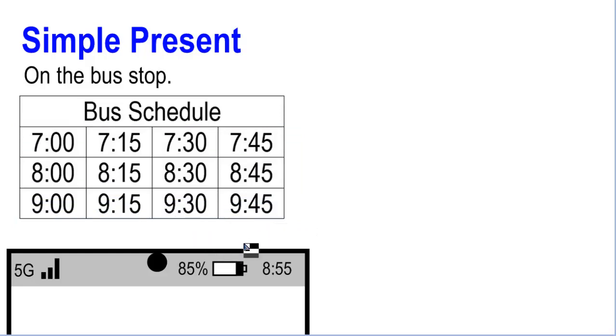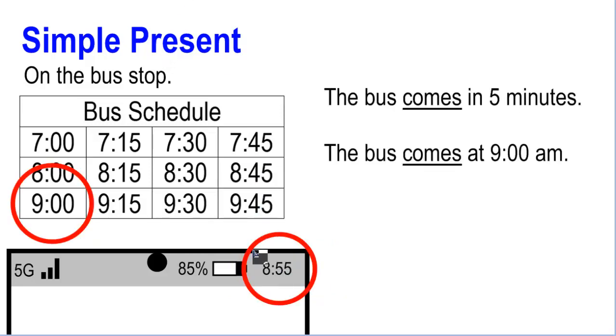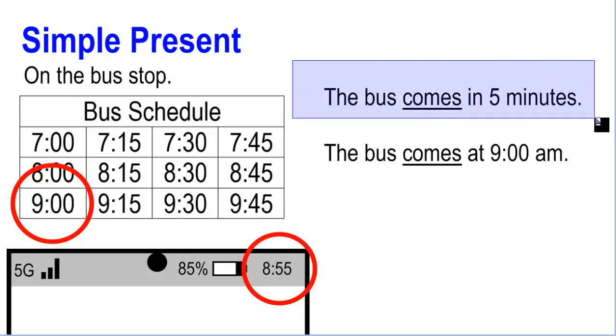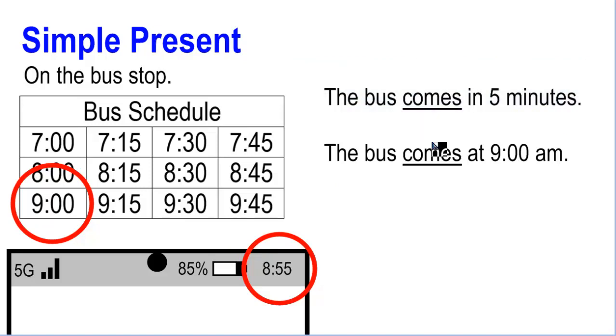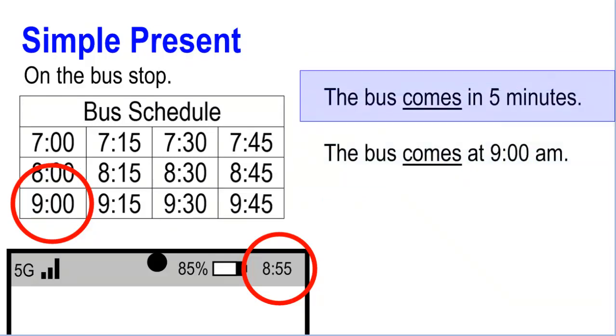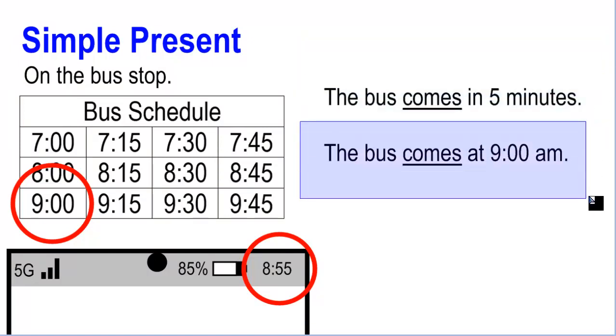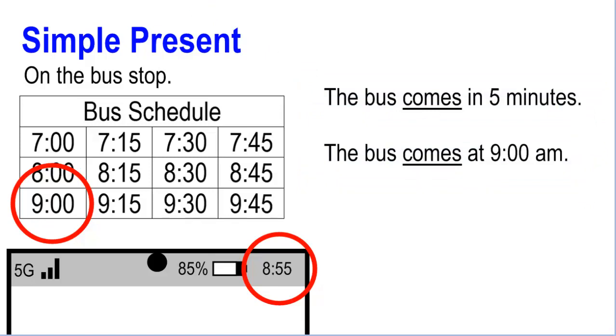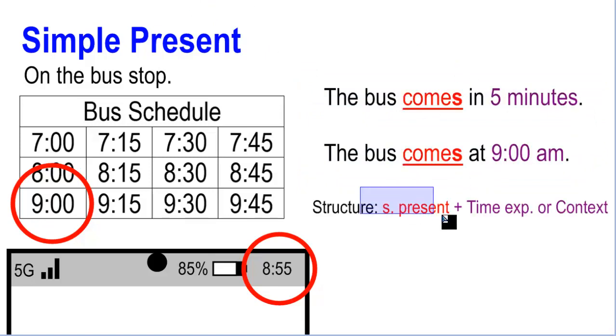So you decide to check the time, and you check your cell phone, and you see, hey, look at the time. So I look at the time, and I look at the schedule, and I can say with some confidence, the bus comes in 5 minutes. Or I could say, the bus comes at 9 o'clock a.m. So you see, you can use these two structures. In the two cases, you're using the simple present.